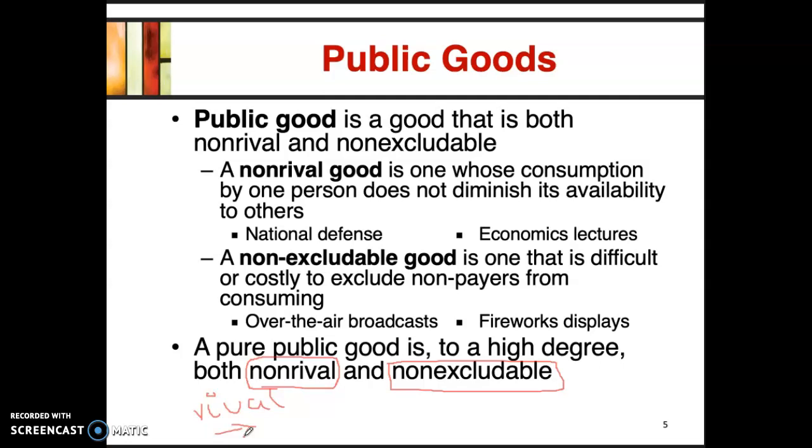For example, if I buy a milkshake for myself, me drinking the milkshake prevents someone else from drinking the same milkshake. Or me consuming food prevents someone else from consuming the food. That is a rival good. And we have excludable goods.